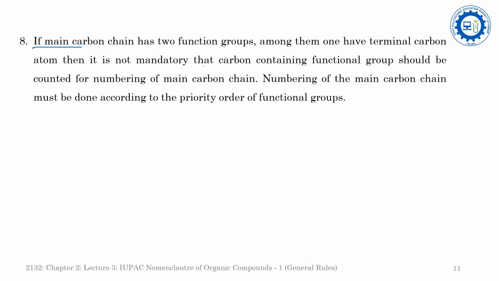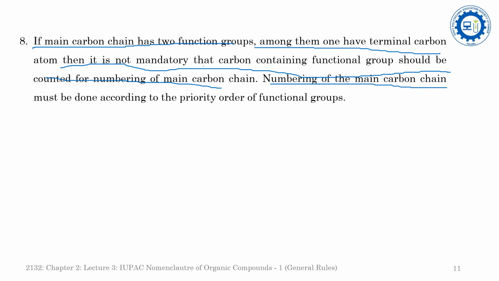Now the next rule: if the main carbon chain has two functional groups, and one of them has a terminal carbon atom, then it is not mandatory that the carbon-containing functional group should be counted for the numbering of the main carbon chain. The numbering of the main carbon chain must be done according to the priority order of the functional groups.